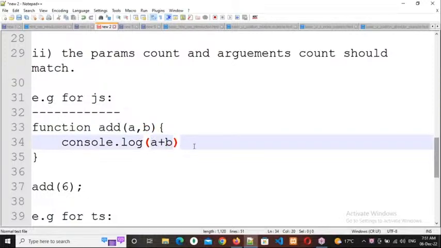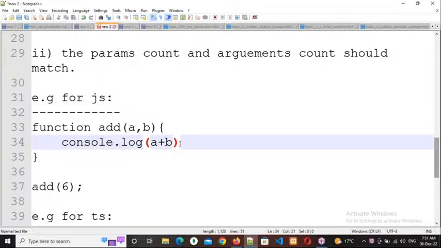So number plus number equals number, number plus string equals string, string plus number equals string, but number plus undefined equals... not only me, JavaScript also doesn't know that. That's why it will give the output as NaN. I don't know, but definitely that is not a number. It is not an error, but that is the output: NaN, not a number. Clear, everyone?